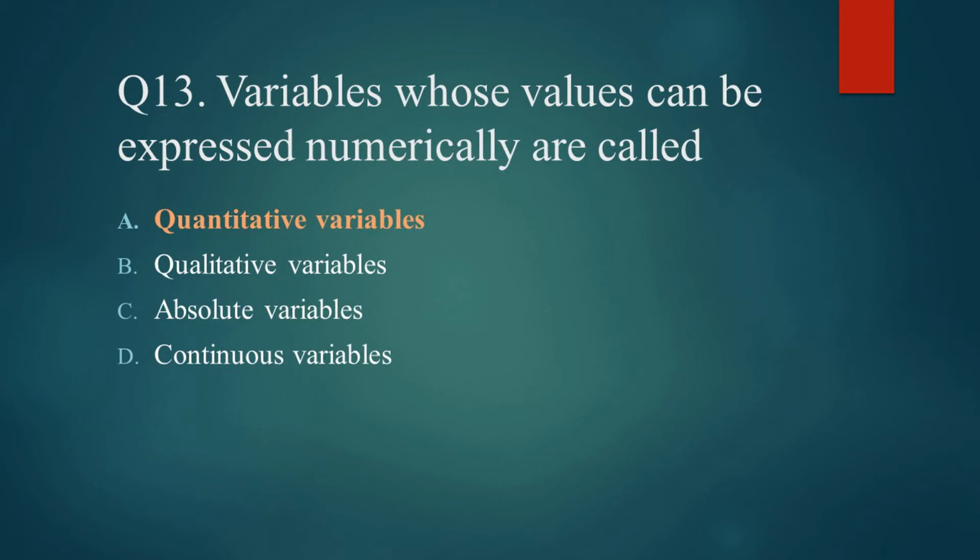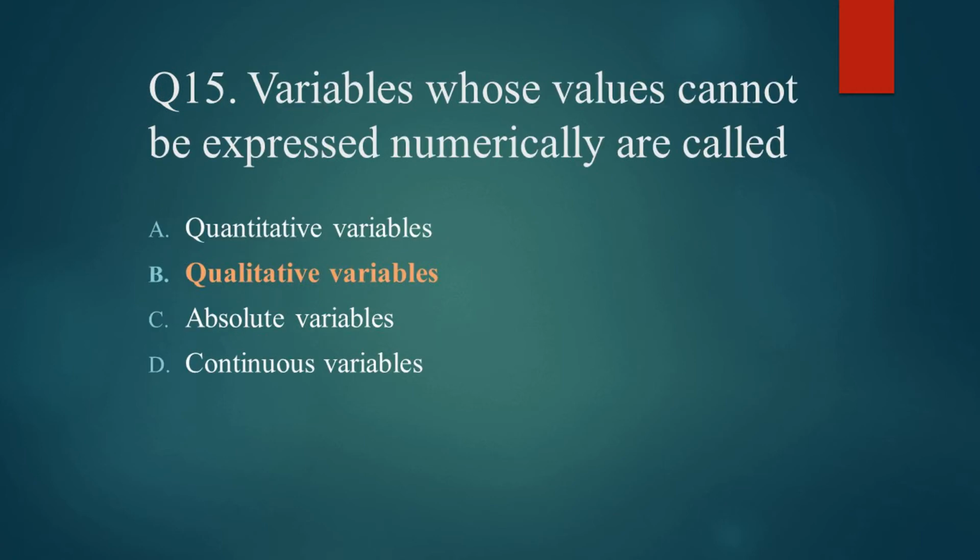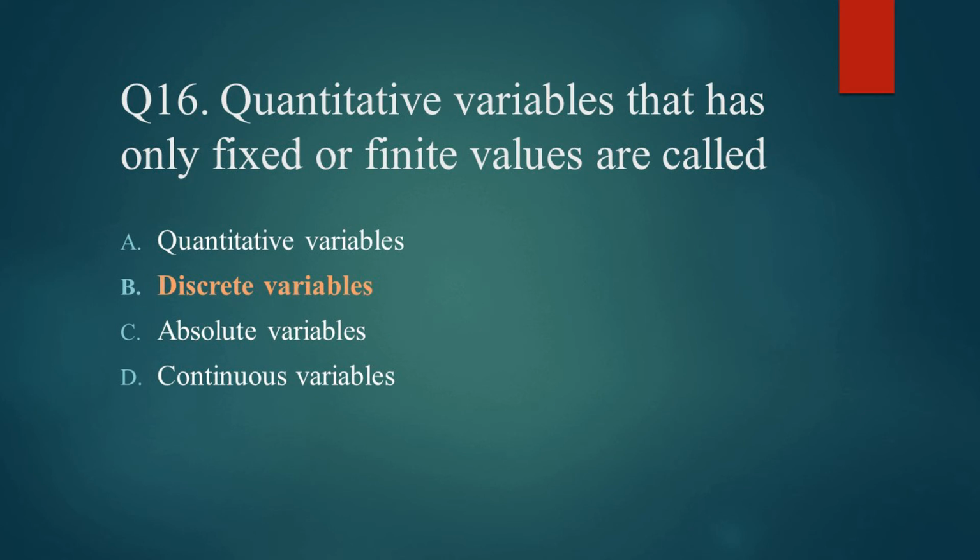Question number 13 says variables whose value can be expressed numerically are called. So option A, quantitative variables, is the right answer. Question number 14 is flower color is a. So option B, qualitative variable, is the right answer for this question. Question number 15, variables whose values cannot be expressed numerically are called qualitative variables. Option B is the right option. Question number 16 is quantitative variables that has only fixed or finite values are called. Option B, discrete variables, is the right option.